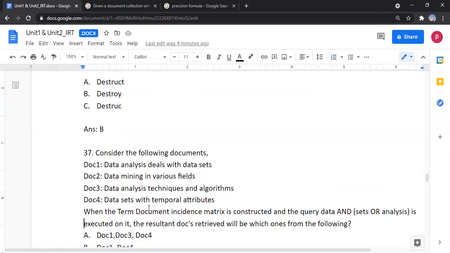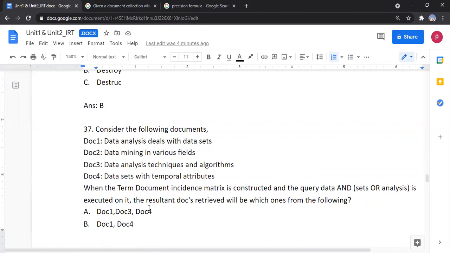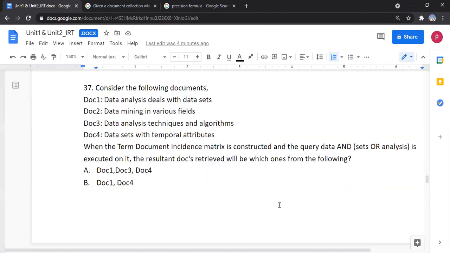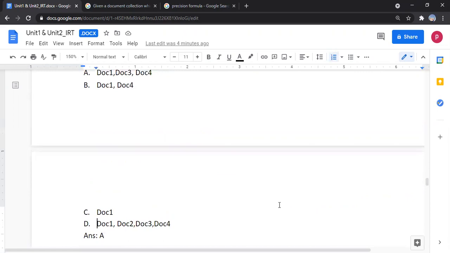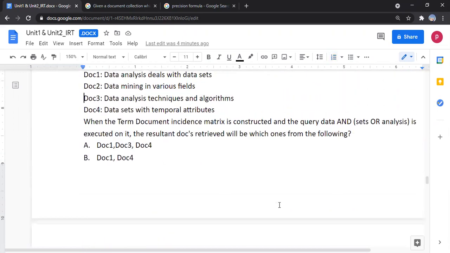Consider the following documents. When the term document instance matrix is constructed and the query data and sets or analysis is executed on it, the resultant documents retrieved will be which one of the following? The answer is option A. Option A contains document 1, document 3, document 4.